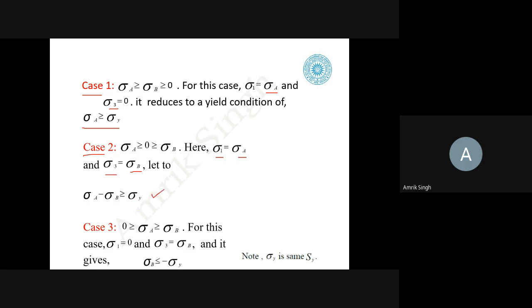So in that case, it will become sigma A minus sigma B is equal to sigma y. Okay. And in the third case, we take sigma 1 is equal to 0. So sigma 1 is 0. So sigma A is equal to sigma B. So sigma B is less than or equal to minus sigma y. Or we can say sigma B is greater than or equal to sigma y in magnitude. Okay. So these are the three cases.